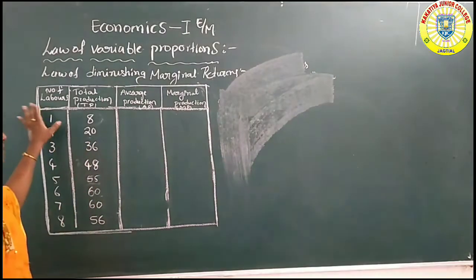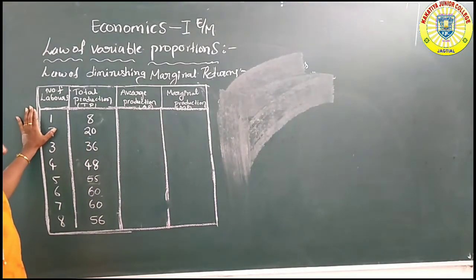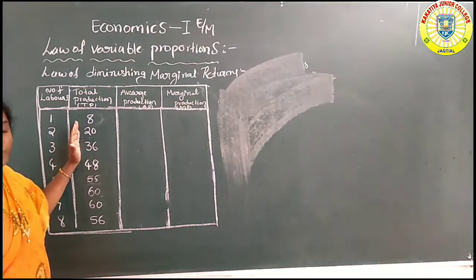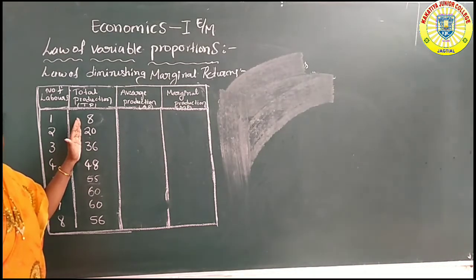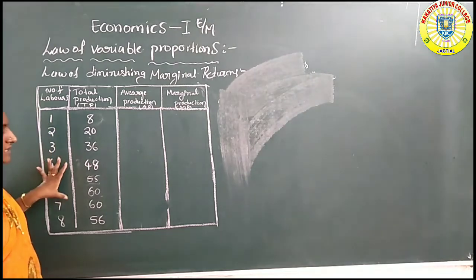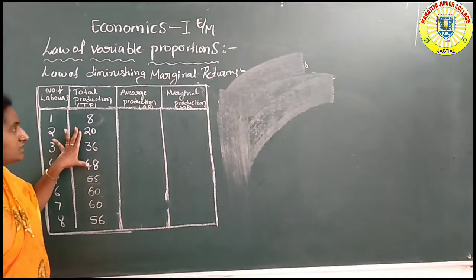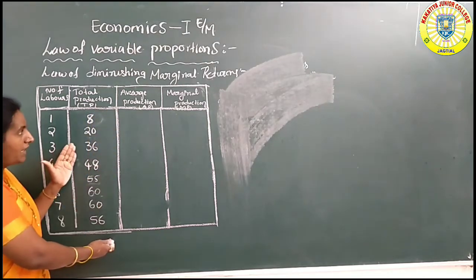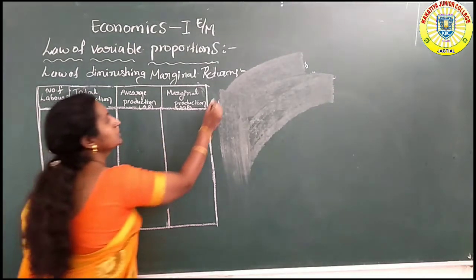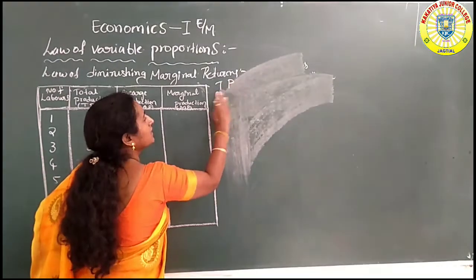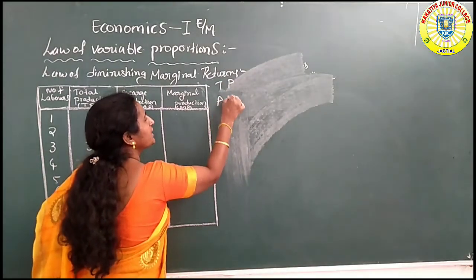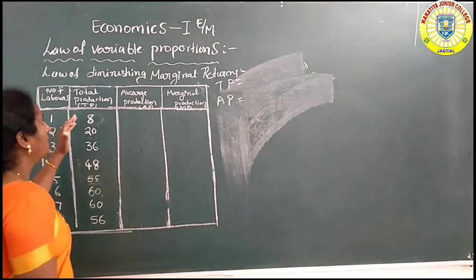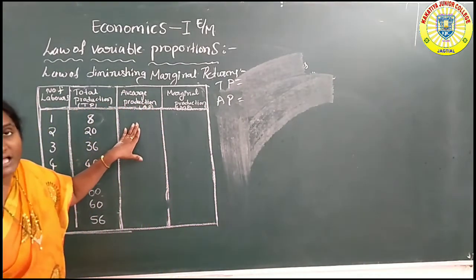Let me discuss the schedule. Here is the number of labors. The total returns, the total labors' output, is known as total production, and these are the given values. Next, average production. How do we get the average production?